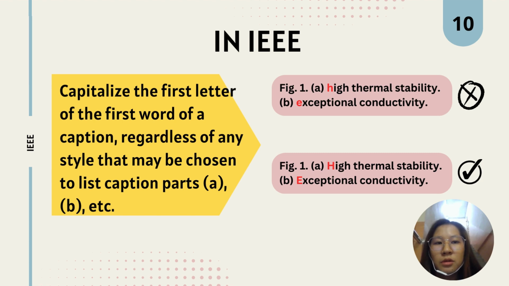Last but not least, we should capitalize the first letter of the first word of a caption, regardless of any style that may be chosen to list caption parts A, B, etc. Look at the example. The letter H of high and letter E of exceptional should be capitalized as it is located at the first place of the sentence. Thus, the rule applies only to the first word of the entire caption.